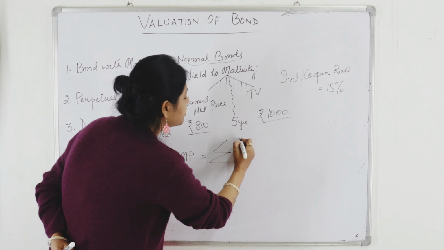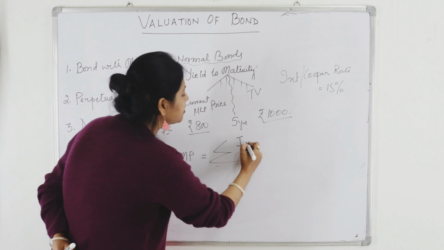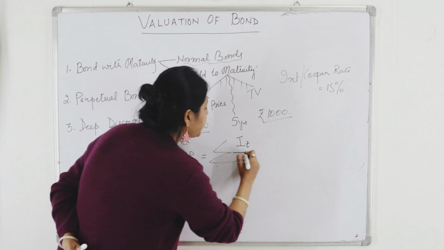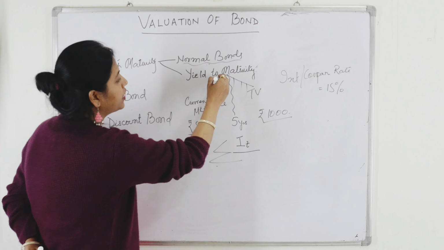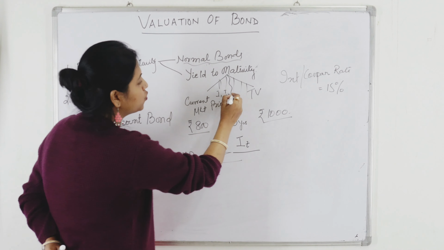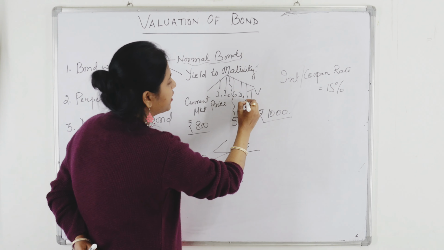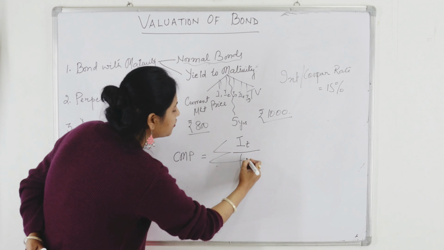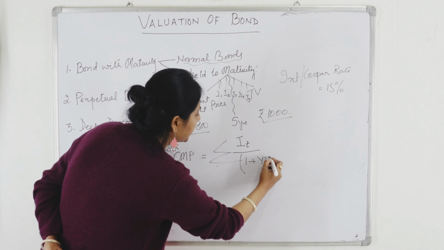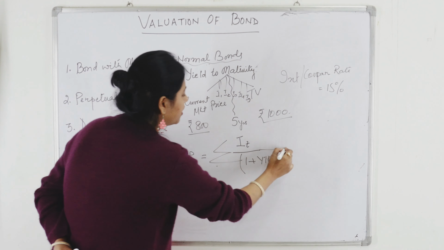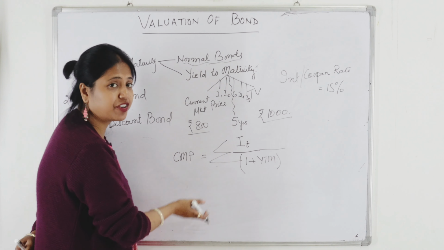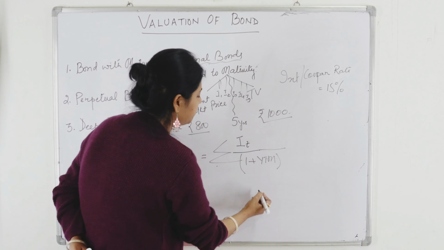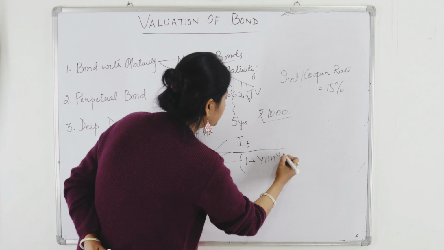So I receive interest I every year, for how many years? 5 years. So let's say T is the total number of years. And I have to discount these cash flows, I1, I2, I3, I4, I5. So what is the rate of discount? 1 plus YTM. Why YTM? I will tell you later. In all the earlier cases we wrote Ke or Kd, that is the required rate of return. Here I am writing YTM, to the power T, plus.